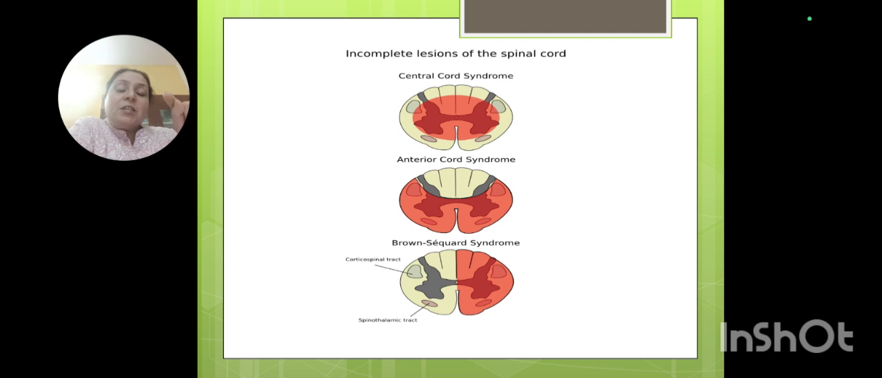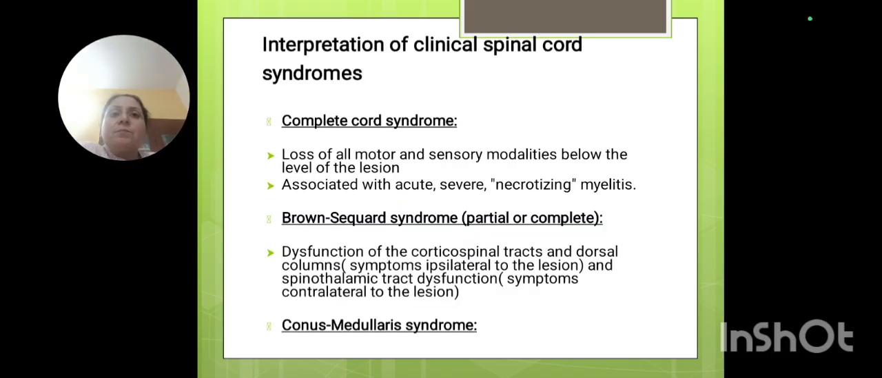So the clinical presentation will tell me the level of the lesion at the level of the cord, how much infection, inflammation, or damage is done to the cord. The kind of clinical presentation the patient gives helps us know whether it is a complete or a partial lesion of the cord, whether it is in the form of central cord syndrome, anterior cord syndrome, Brown-Sequard syndrome, or cauda equina syndrome. Fine. In complete cord syndrome, all motor and sensory modalities are completely involved, and it is an acute, severe and necrotizing kind of myelitis.